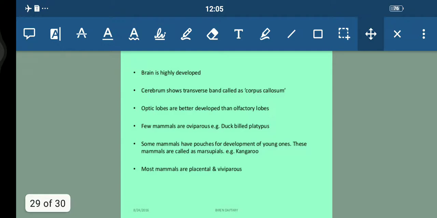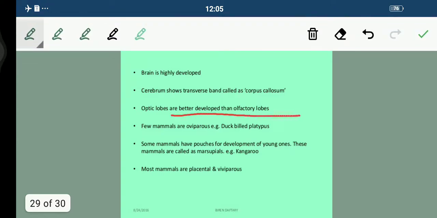Brain is highly developed, students, in mammals. We know this. And the cerebrum shows transverse bands called corpus callosum. And optic lobes are better developed than olfactory lobes. Optic lobes are very well developed in comparison to the olfactory lobes.